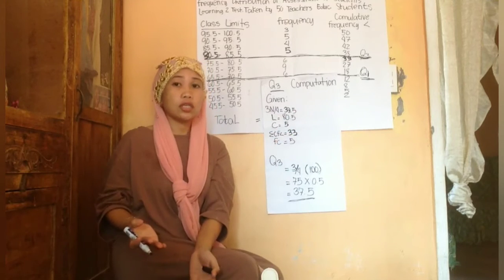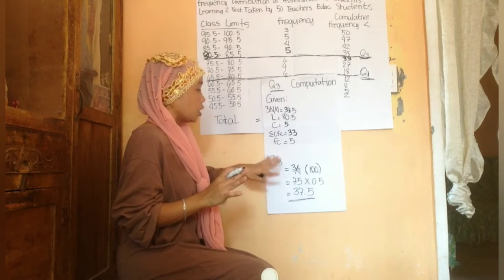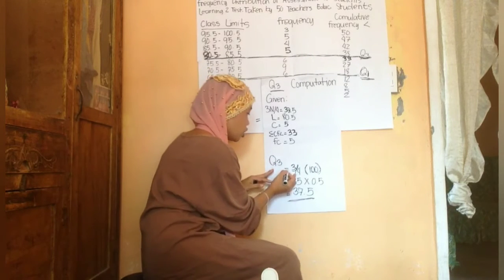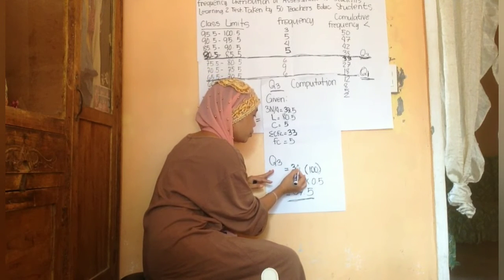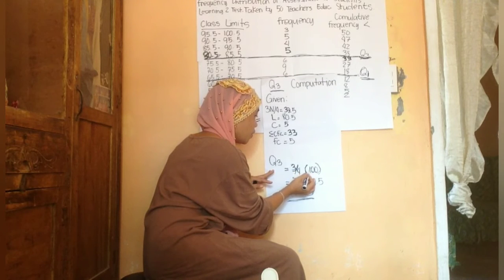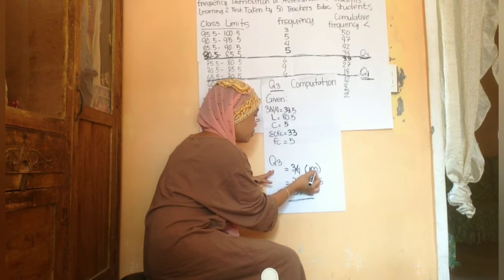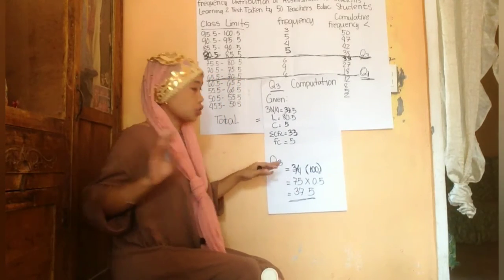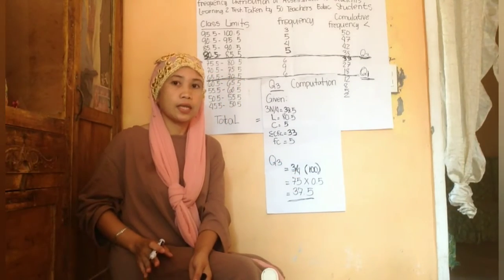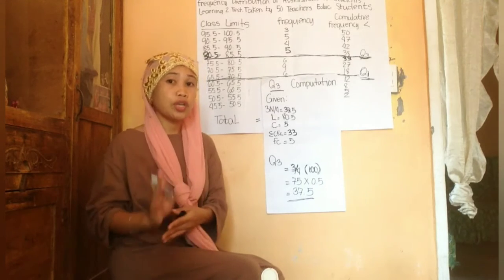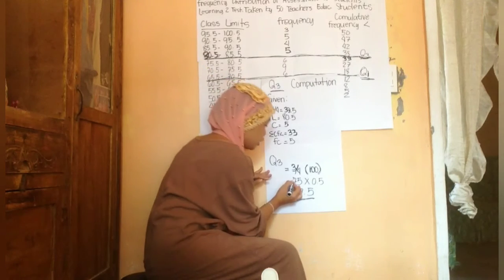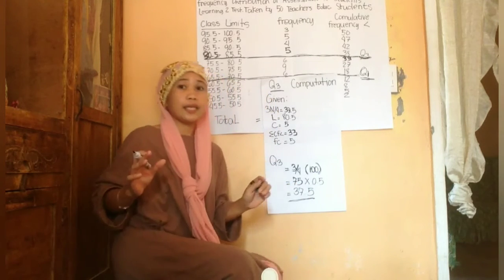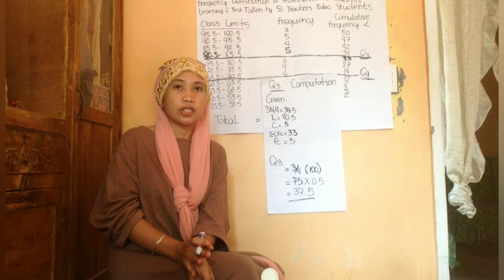Now let's go to the 37.5. Class, like what I said recently, the third quartile is 3/4. Write 3/4, and then the 100. Class, what is 3/4 of 100? The 3/4 of 100 is 75%. Here it is, 75. And then we multiply it by 50.